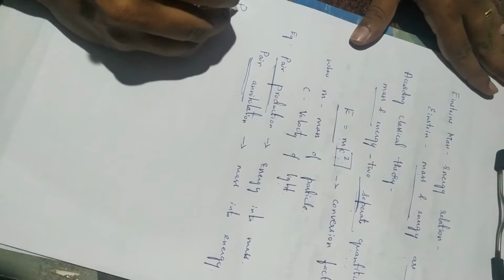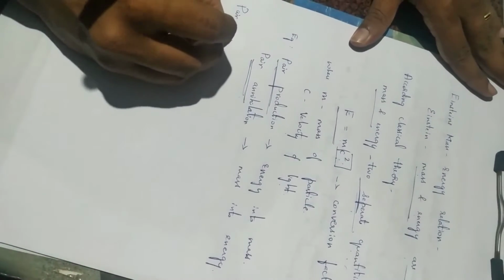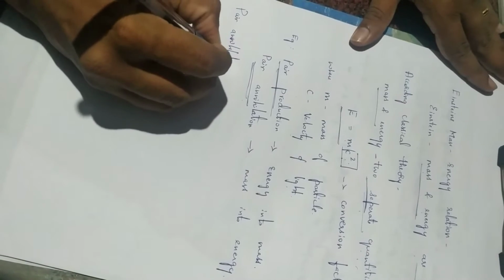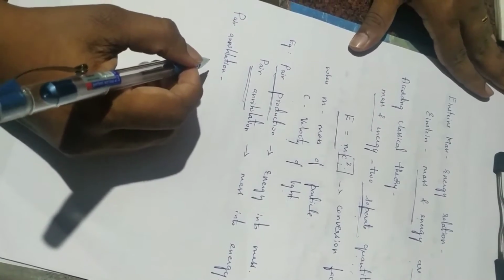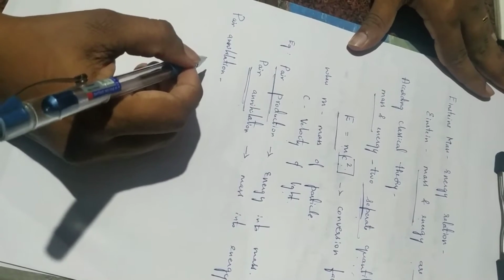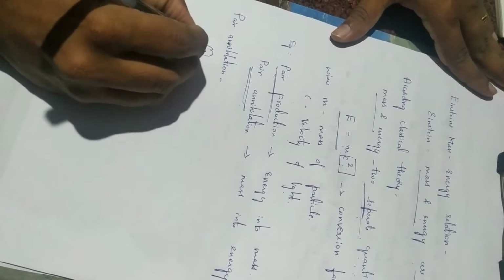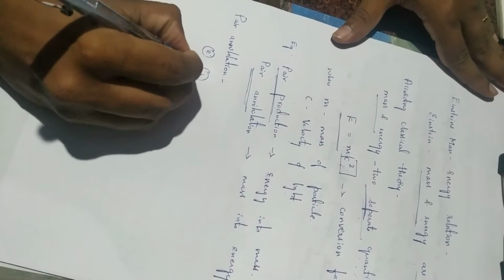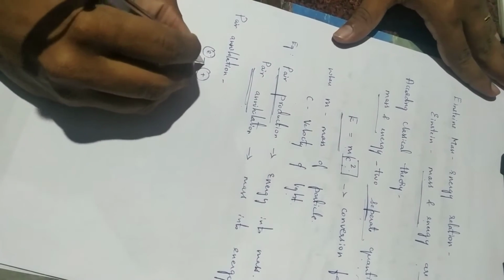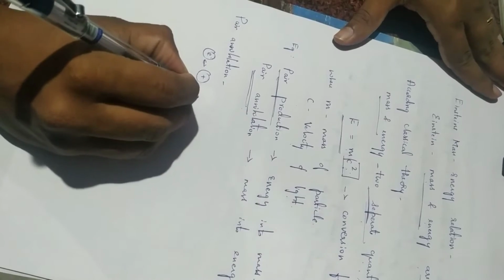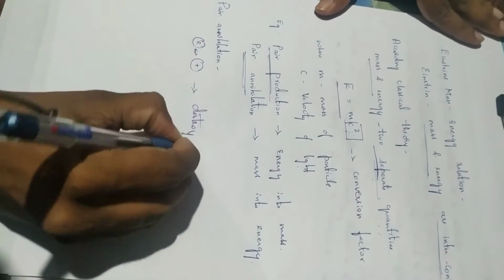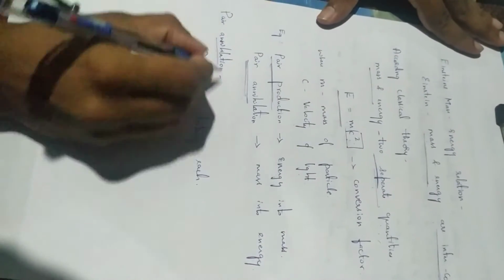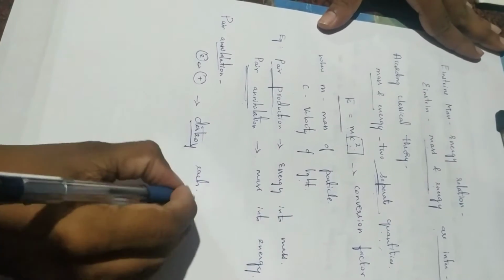Let us see pair annihilation first. Pair annihilation is when an electron and a positron come very close to each other and they annihilate. Here is the electron and here is the positron. When they come close to each other, they destroy each other. Annihilation is nothing but destroying each other.